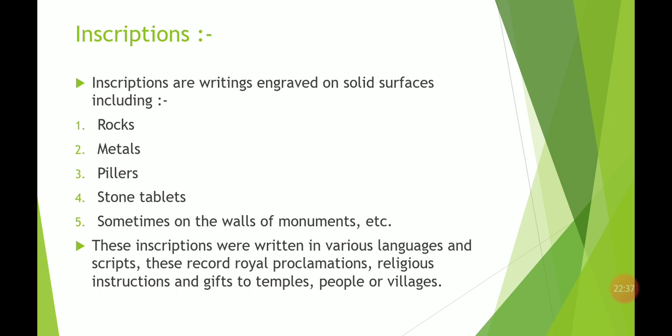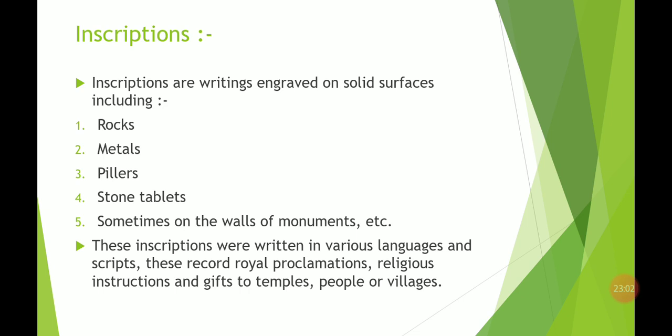Also, these inscriptions were written in various languages and scripts. It is not that only one language or one script was used. They were written in different languages in different parts of India, and they record royal proclamations. Royal proclamation means the royal orders given by the kings during that period.